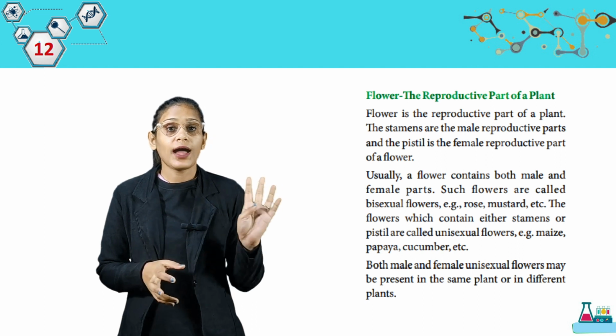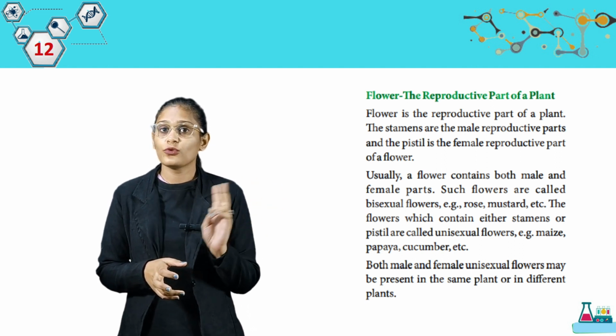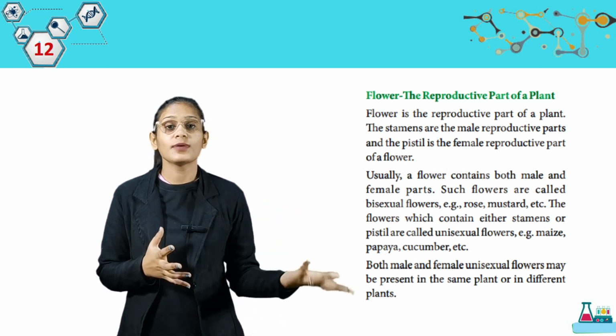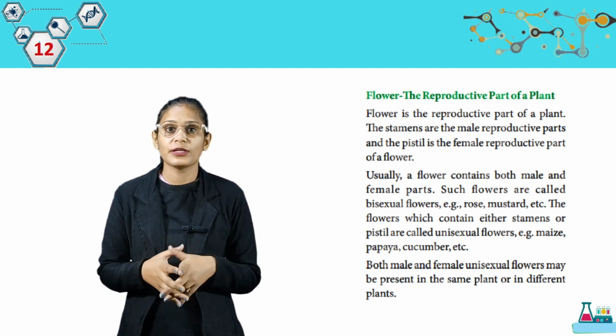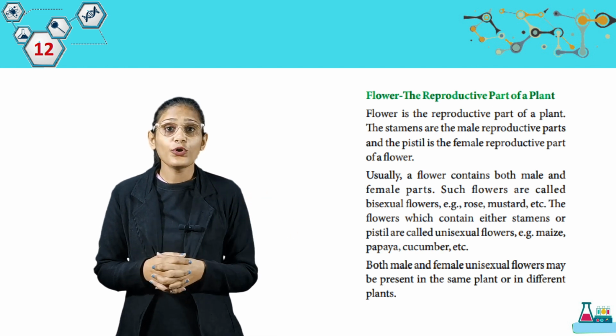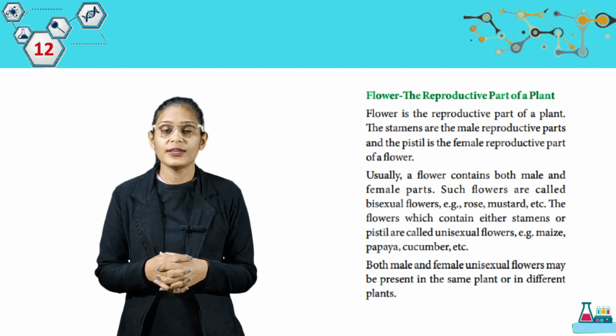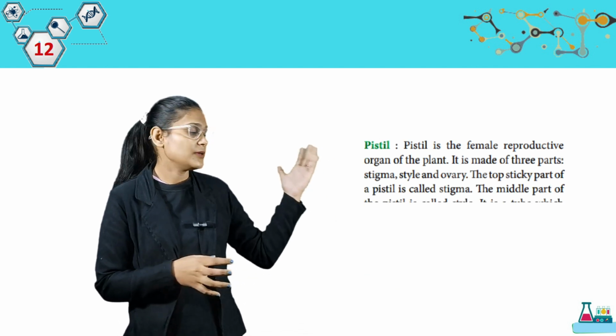So students, आपके जो फ्लावर्स होते हैं, कुछ फ्लावर्स में दोनों पार्ट अवेलेबल होते हैं, मेल एंड फीमेल, कुछ फ्लावर्स में सिर्फ एक होता है, या तो मेल या फिर फीमेल. Now we have both male and female unisexual flowers may be present in the same plant or in the different plants. Here we have pistil.